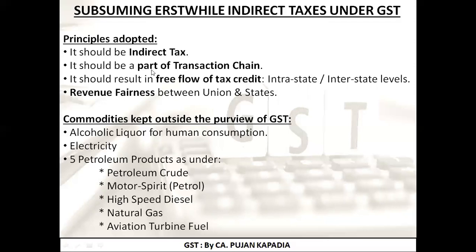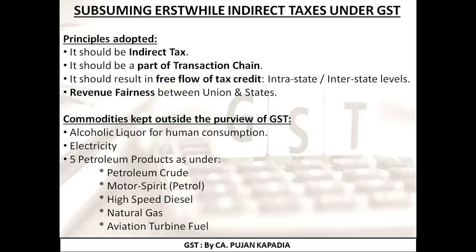Second is it should be a part of transaction chain. The taxes that I am subsuming into GST should be the part of transaction chain. That is, whenever I am doing any transaction, like a manufacturer is manufacturing a product and is selling to the wholesaler, who is further selling to the retailer. So those taxes should be levied in this particular chain, either at the end of the manufacturer, or the wholesaler, or the retailer. But it should be the part of this transaction chain. I hope I'm clear. Fine. It should not be like that it is not involved in this particular chain of transaction.